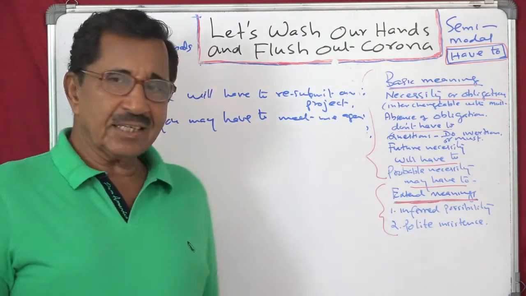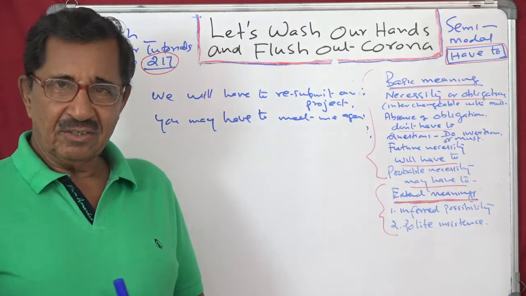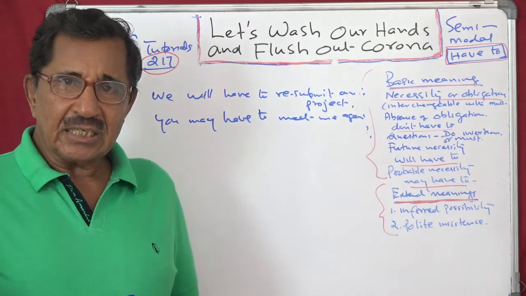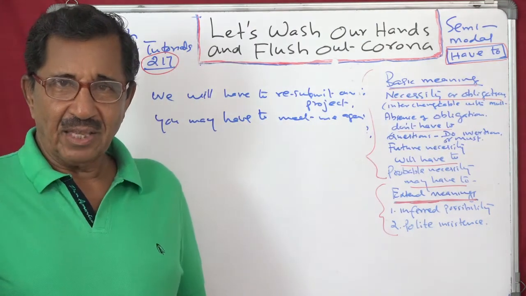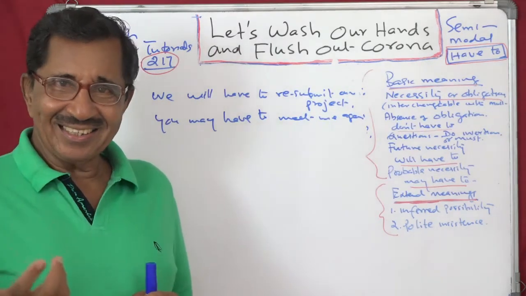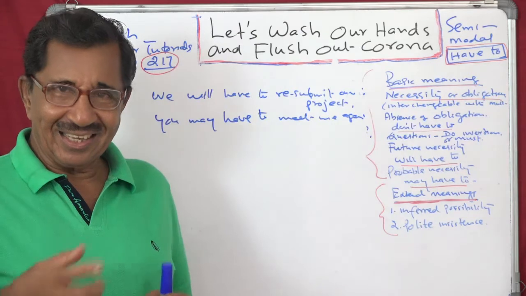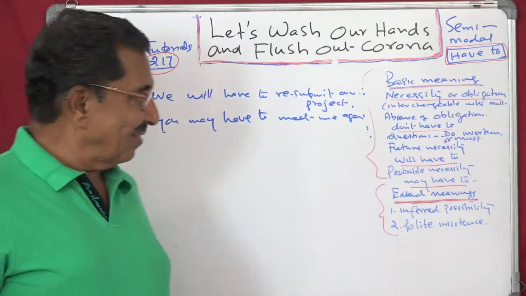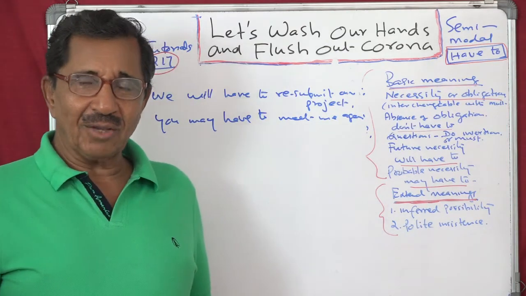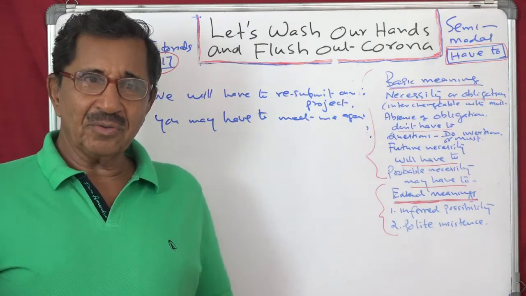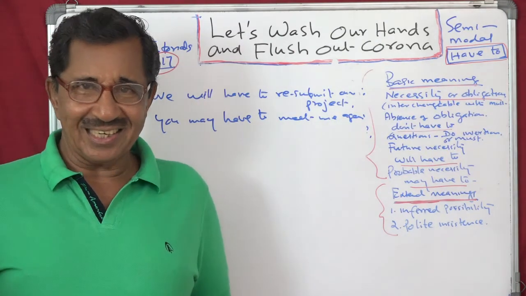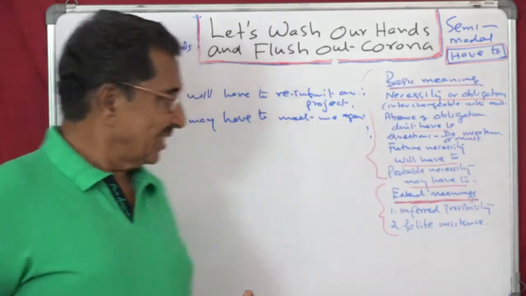Then for future necessity you will say, you will have to meet somebody. You will have to meet a dentist for plucking your teeth. You cannot pluck yourself. If you pluck yourself, what will happen? Three or four will come together. So you will be using a hammer or something like that. That is not possible. Then you have "may", that is probable necessity. You may have to take water from the well. You may have to go and sleep in the cow shed, because there is no place here for you. So up to that we have come.